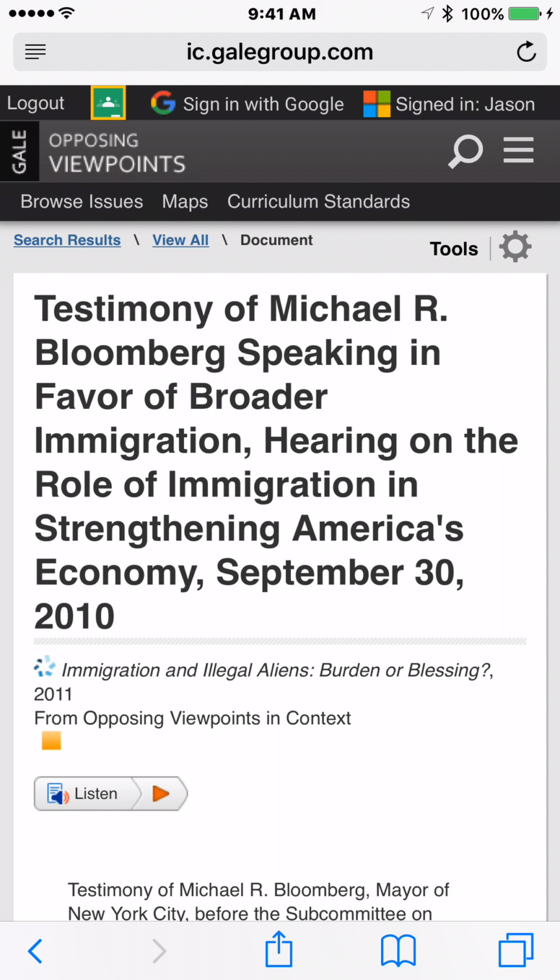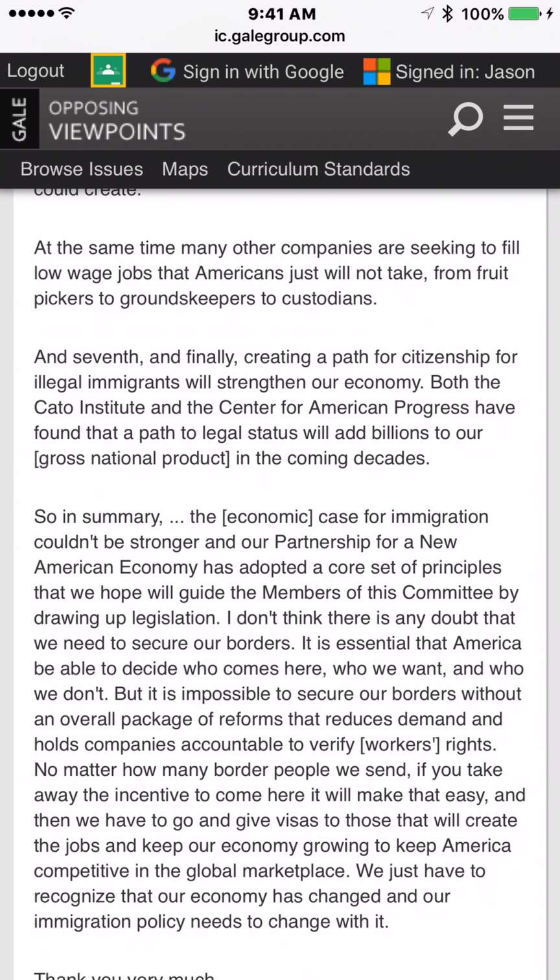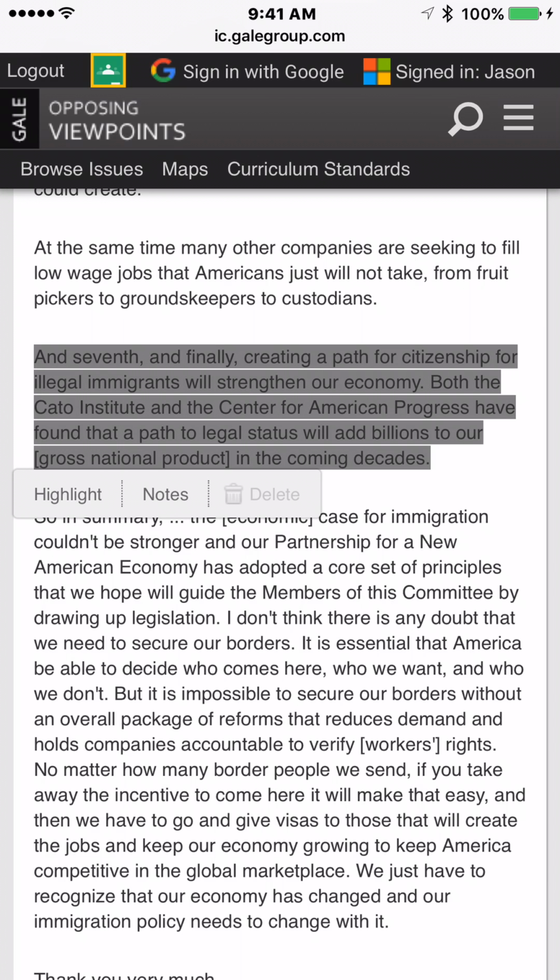But let's see what we can do within the website here to get just what we want and strip away the stuff we don't really need. I did notice that 7th point works really well. If our claim is that immigrants are a big part of our economy, let's make some highlighting action going on here. What you can do on your phone is when you tap the first word of what you want to highlight, it turns gray. Tap the last word. And selects all of it. And I need to be careful about making these highlights on your phone because I did not find a way to undo highlights. And they are kind of permanent unless you close the browser out and start fresh.